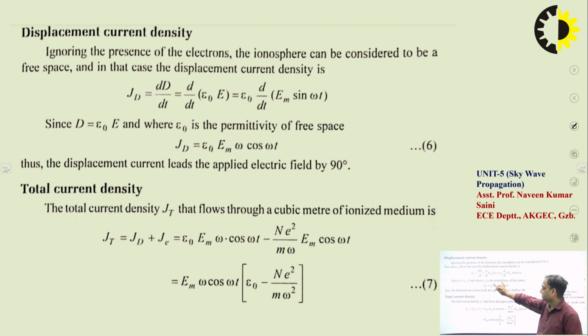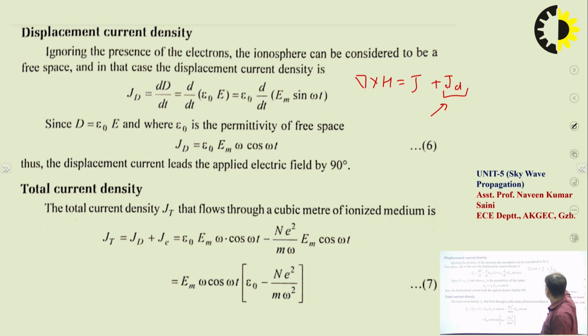So we are aware that the displacement current density JD is equal to dD upon dt. We are very much aware from this formula of J plus JD. This is Maxwell's equation in the time varying field. Into this, JD is the additional factor which occurred due to the displacement current density, and this displacement current density is responsible for all the wireless communications.